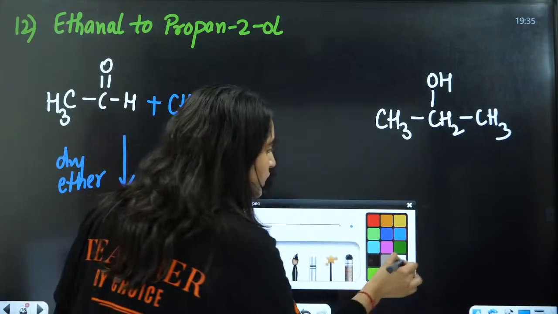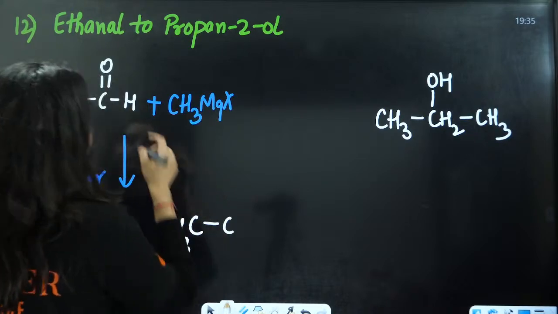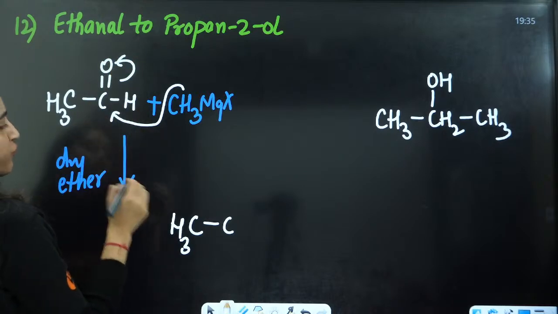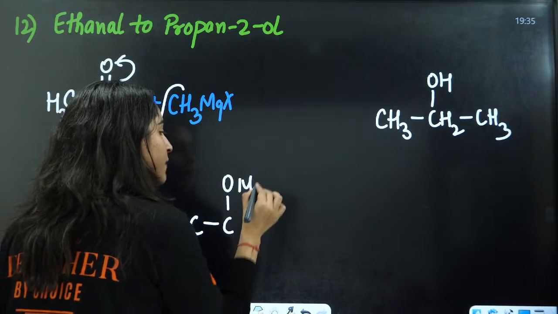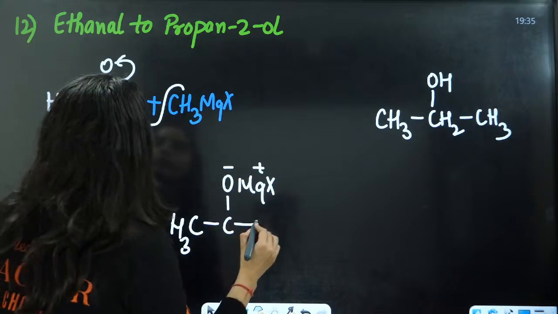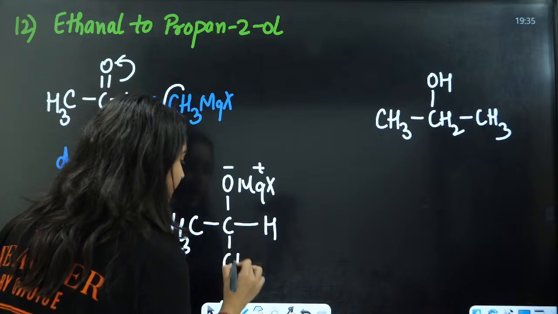Here what will we do? This is CH3, this is going to attack here, and these bonds are going to shift. Then we will have OMgX here. This is negative, this is positive, and here we have H and CH3.